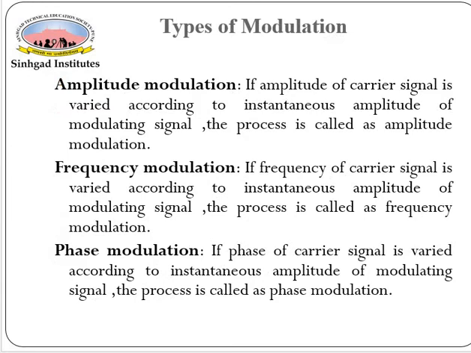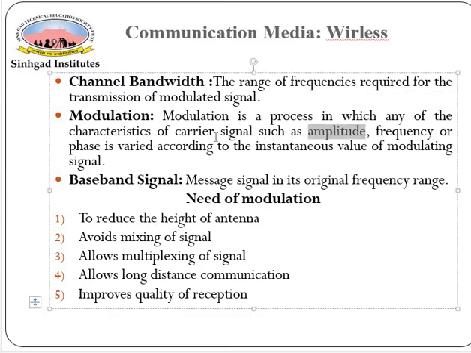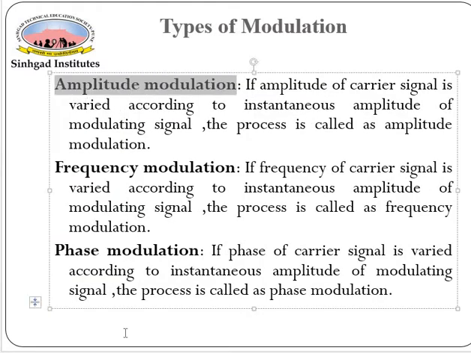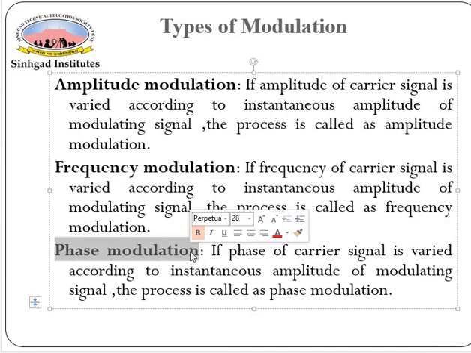Now the next one is types of modulation. As I discussed earlier, if the amplitude of the carrier wave is changed according to the amplitude of the modulating signal, then this is known as amplitude modulation. If the frequency of the carrier wave is changed as per the modulating signal, then it's known as frequency modulation. And if the phase of the carrier signal is changed, then it is known as phase modulation.